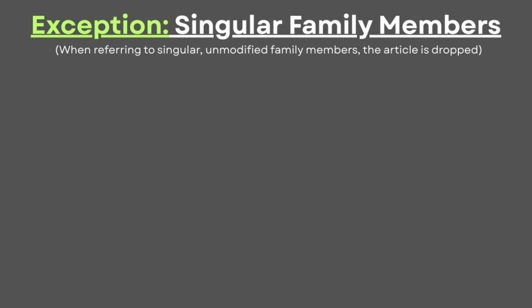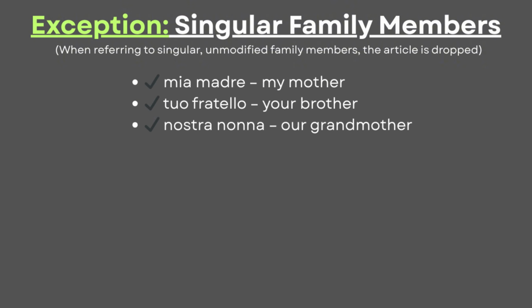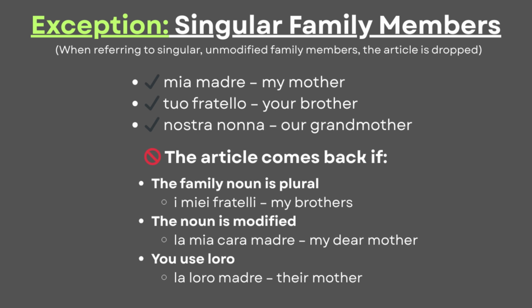However, there is a major exception to this rule, and it relates to singular family members. When referring to singular, unmodified family terms, the definite article is dropped, such as saying mia madre, tuo fratello, nostra nonna. Nonetheless, the definite article is needed if the family noun is plural, if the noun is modified, and if you use loro. I miei fratelli, la mia cara madre, la loro madre.